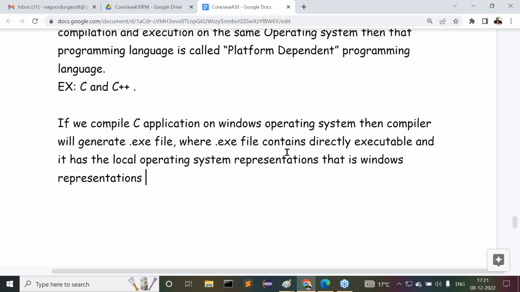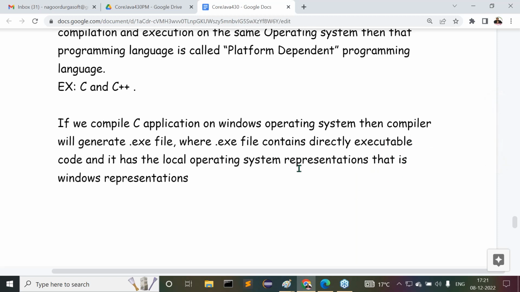All of you get my point or not? If we compile C applications on the Windows operating system, then the compiler will generate a .exe file, where the .exe file contains directly executable code, and it has the local operating system representations, that is Windows representations. Now understand this clearly.